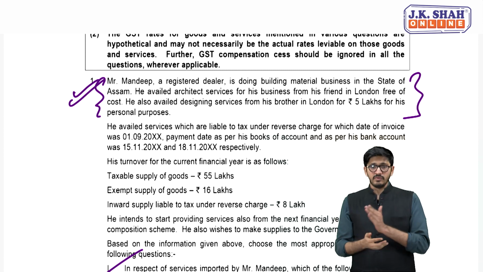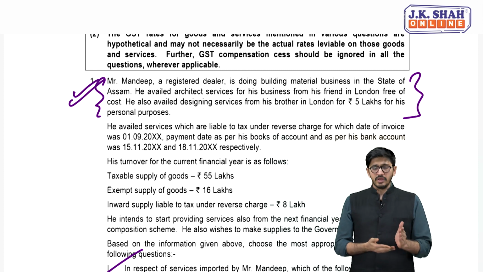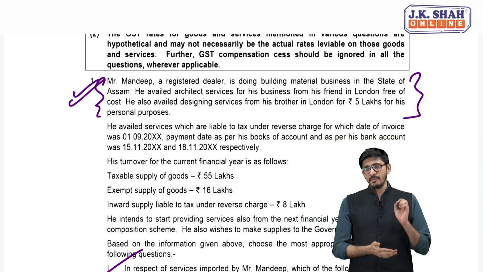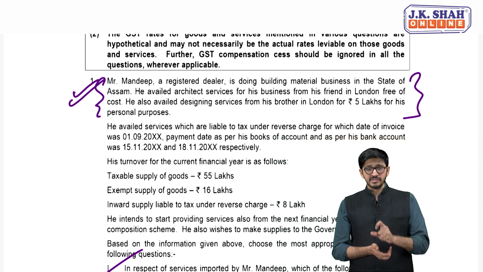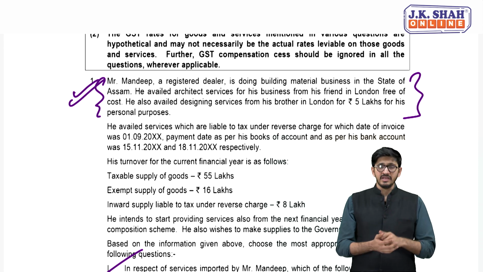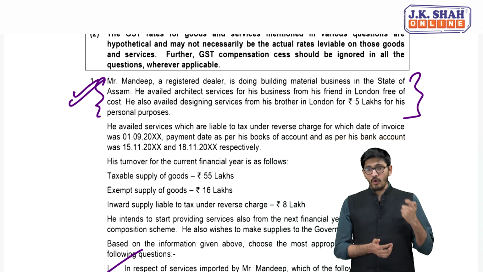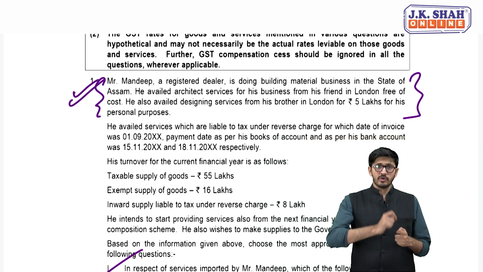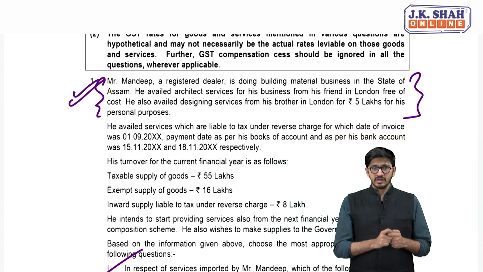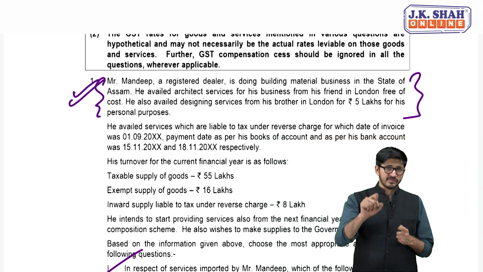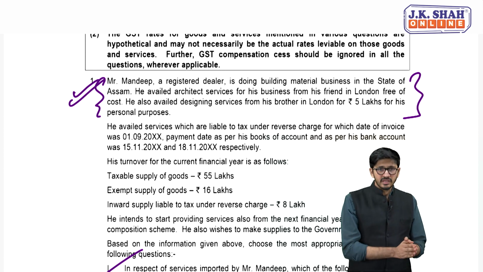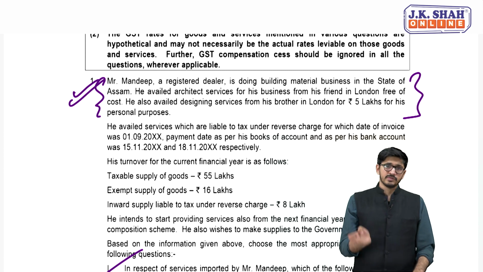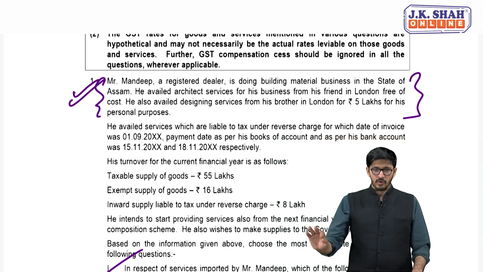But my dear friends, when I come to 7(1)(c), are you getting it? Yes. In that case, remember one thing, that the only condition it's not actually able to satisfy is that of a related person or a distinct person. So here, just because it is not able to satisfy that, very simple, it is not a classic case of 7(1)(c). So it's outside the purview of 7(1)(c) and 7(1)(b), so it's not a supply altogether.